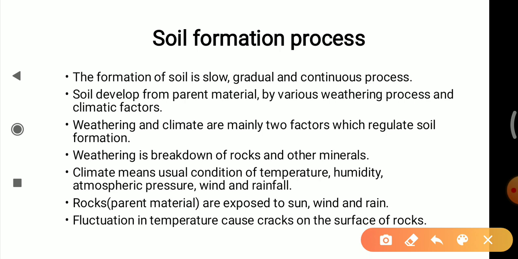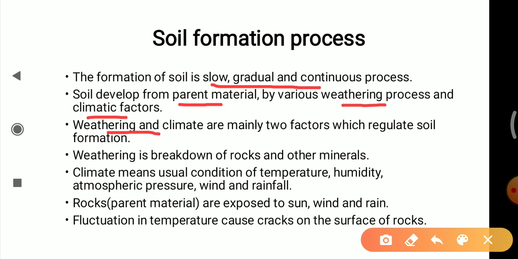So here we will see how soil formation takes place. Soil formation process: formation of soil is a slow, gradual and continuous process. It is not a fast process. It is slow, gradual and continuous, and it takes time. Soil develops from the parent material by various weathering processes and climate factors. Weathering and climate are the main factors responsible for soil formation.